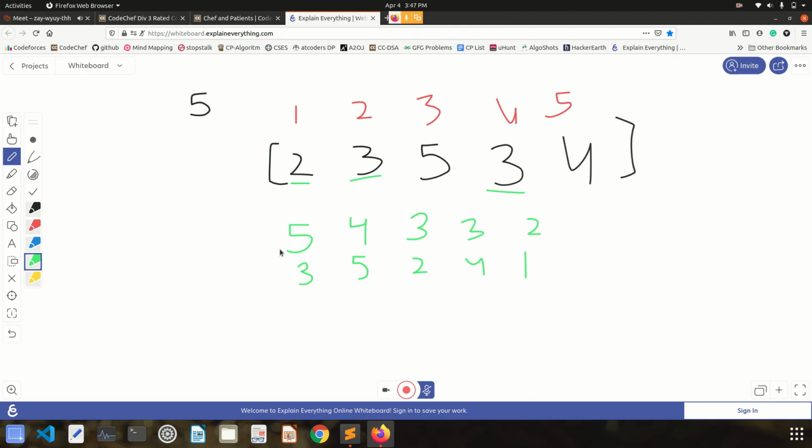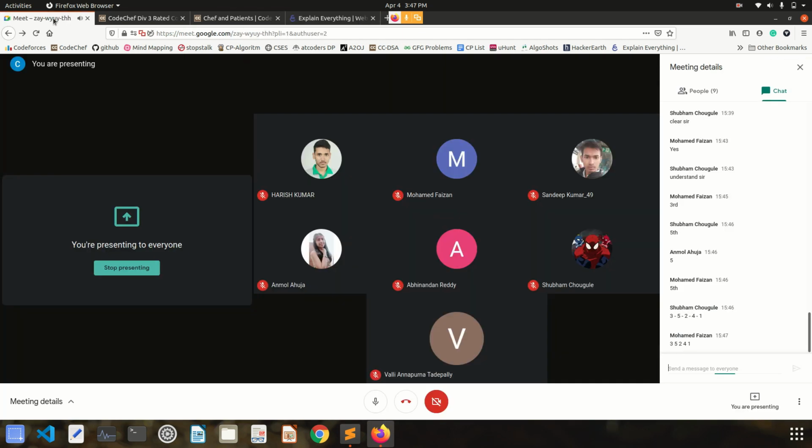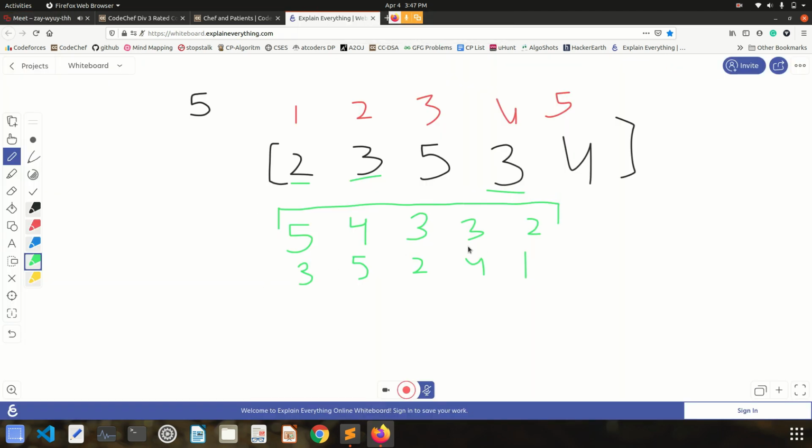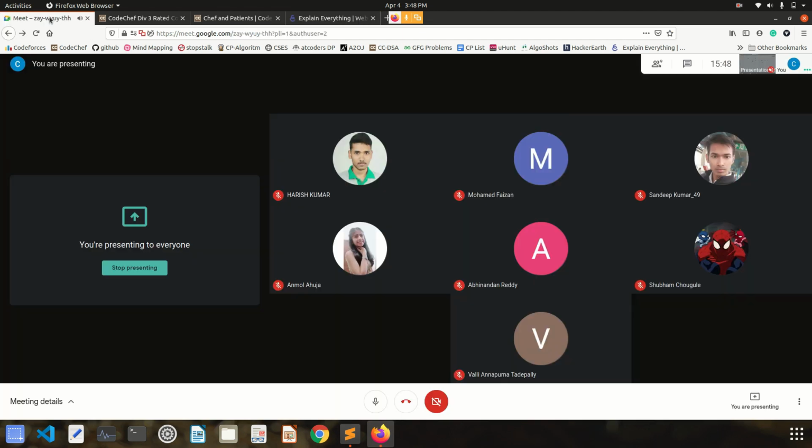Now can you see that this is a sorted order? Can you observe this thing, that it is a sorted order? Can you guys agree with me that it is a sorted order, right? But what if, how I will decide whether this 3 is second person or this 3 is fourth person? Because if I'll take fourth person here and second person here, then also 5 4 3 3 2 is sorted, right? But how I have to maintain this thing, that the person who is present in front or having lesser index should come first, right?